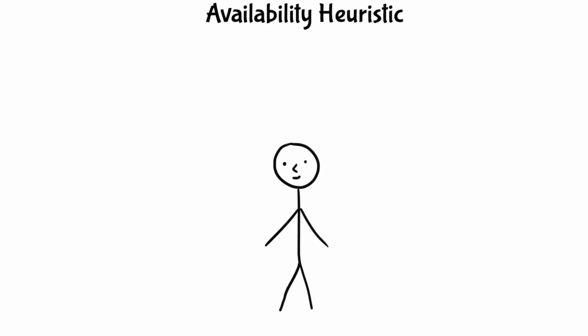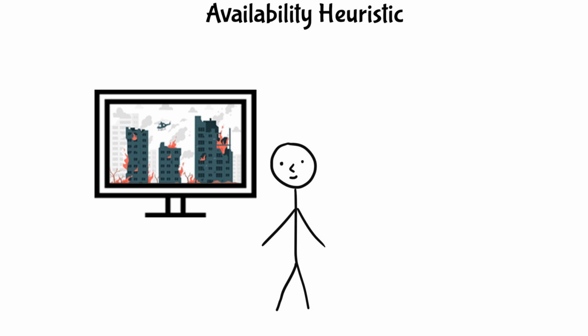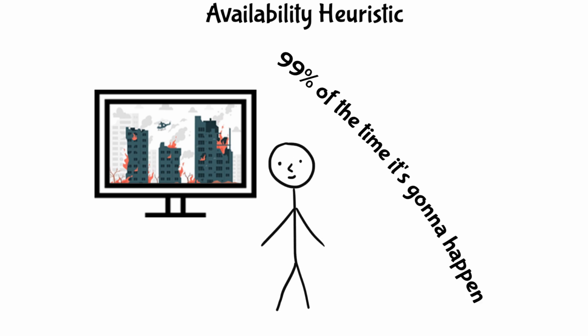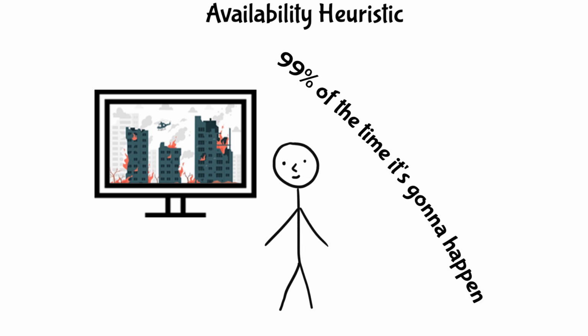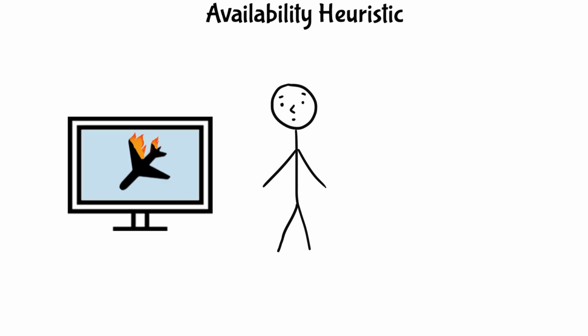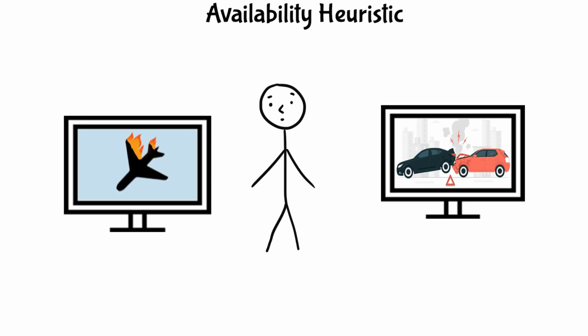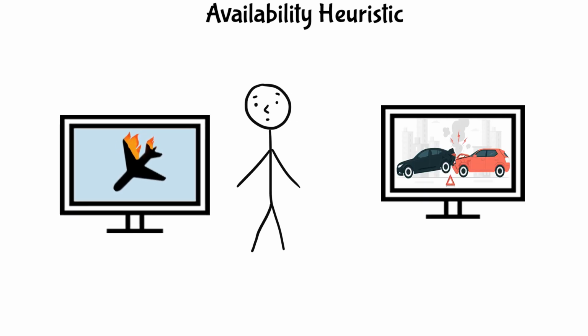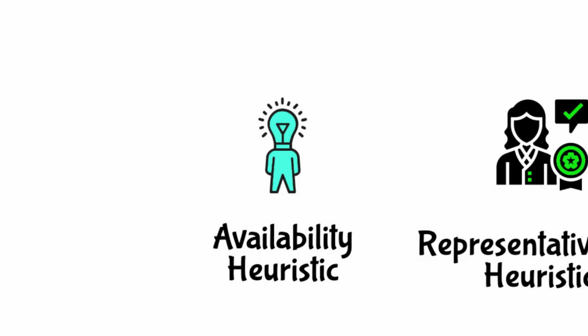Availability Heuristic. This heuristic is when people judge the probability of events based on how easily examples come to mind. For instance, fearing plane crashes more than car accidents because plane crashes are more sensationalized in the media.